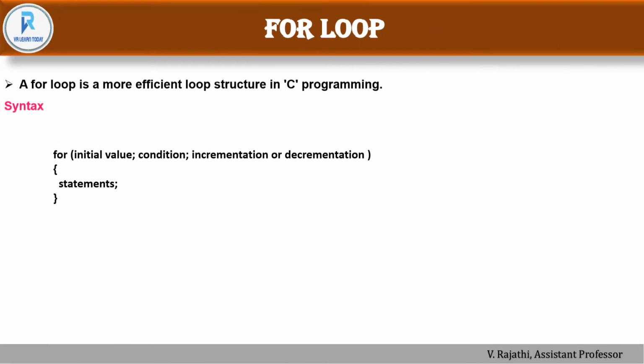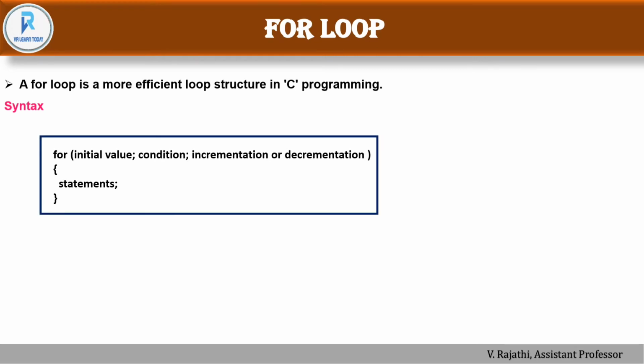So next, the final third loop is the for loop. A for loop is a more efficient loop structure in C programming. And this is the syntax. For, first we have to give the initial value, semicolon, then the condition, semicolon, then increment or decrement. So the first statement contains three processes. The first one is initialization, the second one is the condition, and the final one is either increment or decrement. The three processes are separated by semicolons.